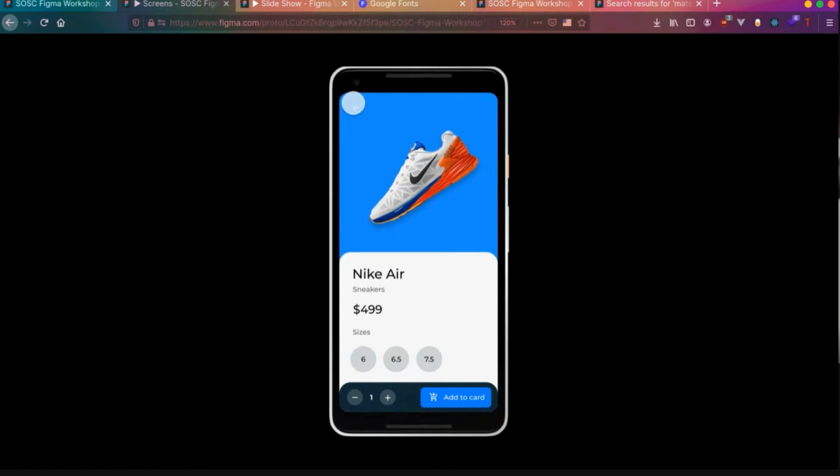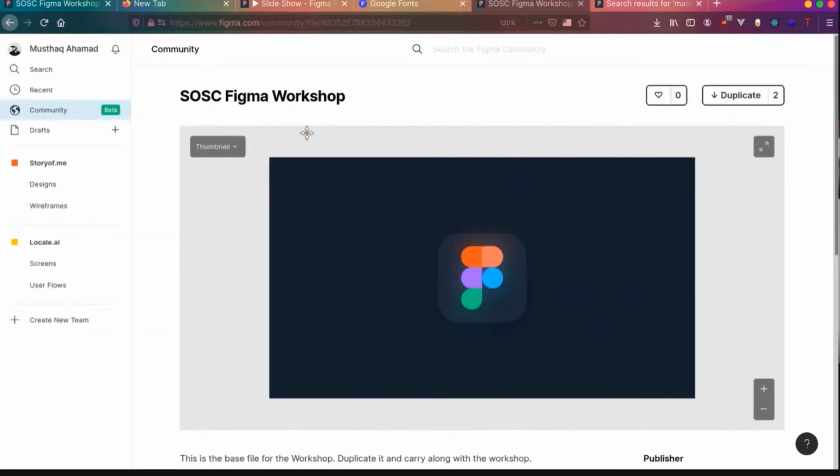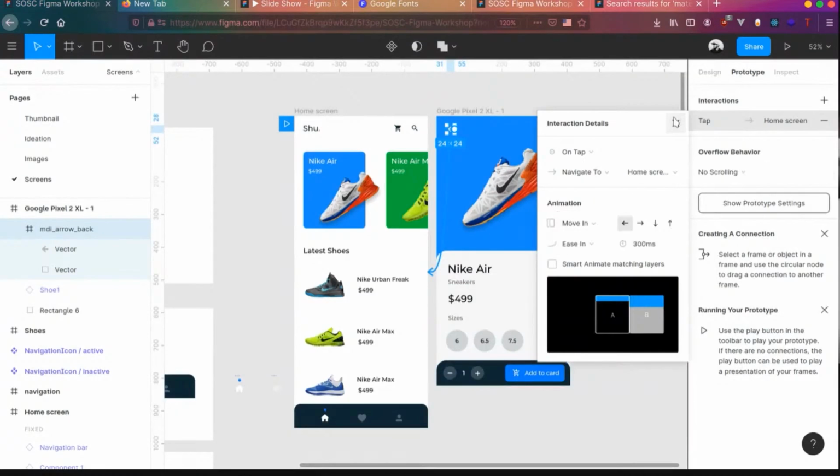Awesome. So this is basically how you connect the screens together. Due to the lack of time, I'll be stopping with this. I've shared the link for the Figma workshop exercise file in the chat. You can duplicate it to your account and start designing the other screens that I've left out.